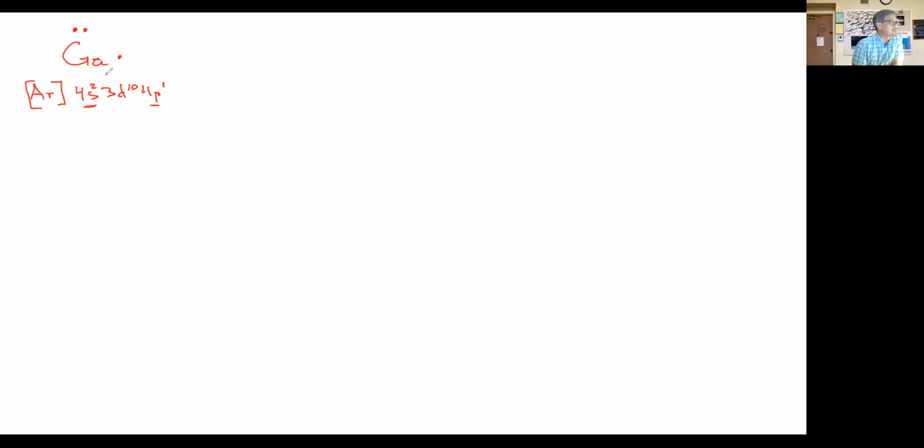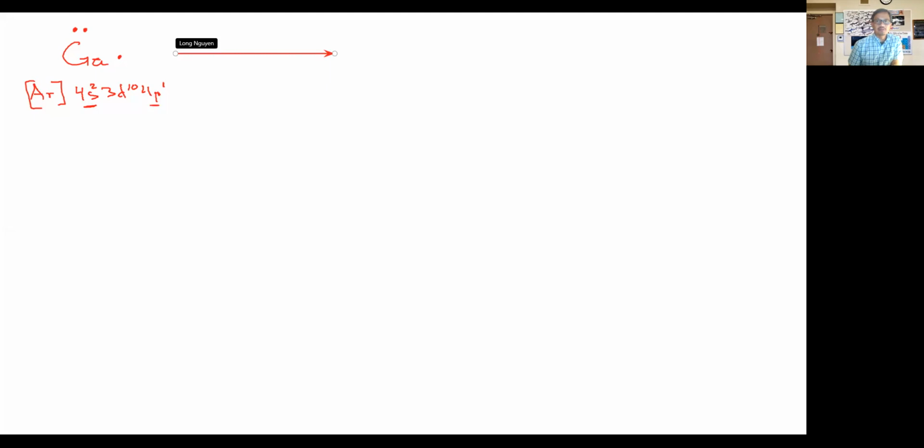lose these 3 electrons here in order to obtain an electron configuration that resembles that of argon. Let's use this to help us out. I want to use this to get you to see one thing here that will allow us to segue into our discussion of the transition metals. All right, so gallium's going to lose its 3 electrons.